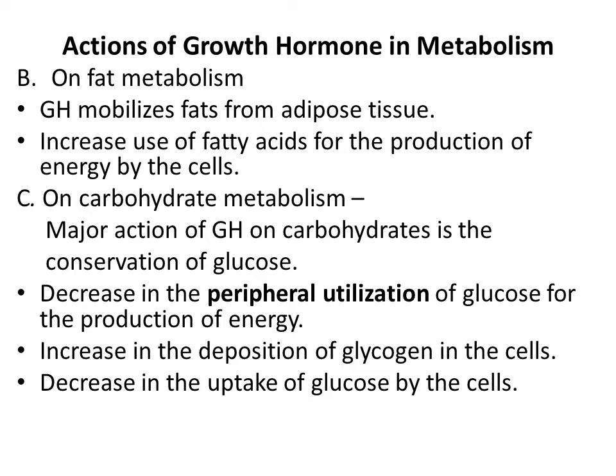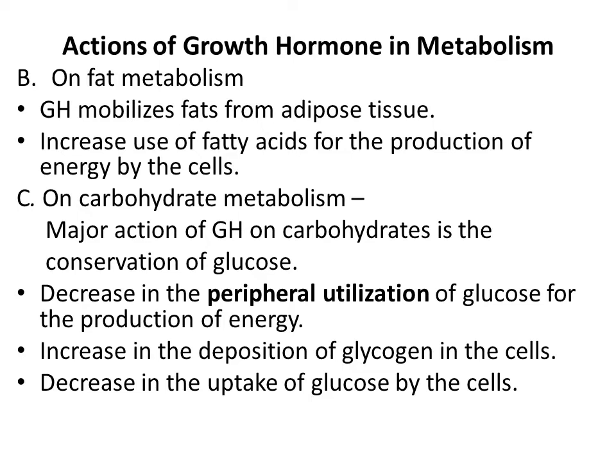Second, increase in deposition of glycogen in the cells. Since glucose is not utilized for energy production by the cells, it is converted into glycogen and deposited in the cells. Third, decrease in the uptake of glucose by the cells. As glycogen deposition increases, the cells become saturated with glycogen. Because of this, no more glucose can enter the cells from blood. So the blood glucose level increases.